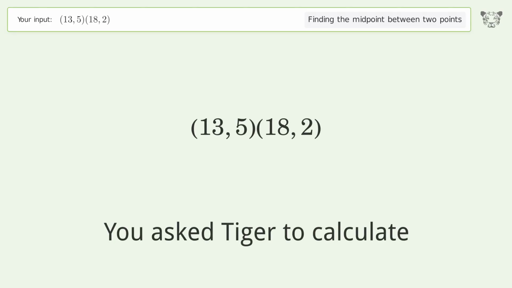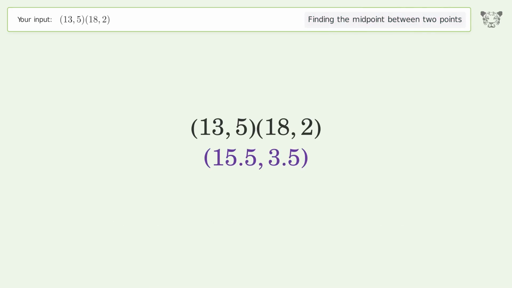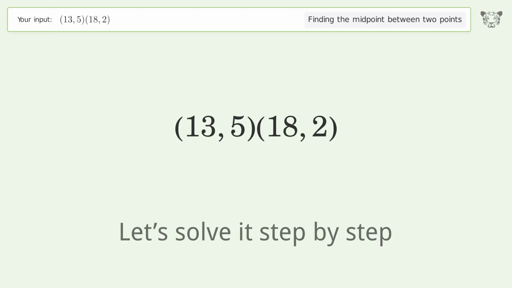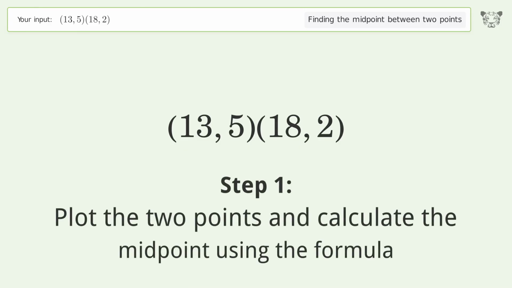You ask Tiger to calculate. This deals with finding the midpoint between 2 points. The midpoint between the 2 points is 15.5, 3.5. Let's solve it step by step. Plot the 2 points and calculate the midpoint using the formula.